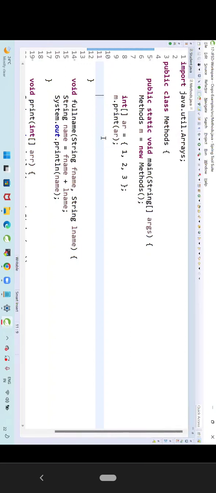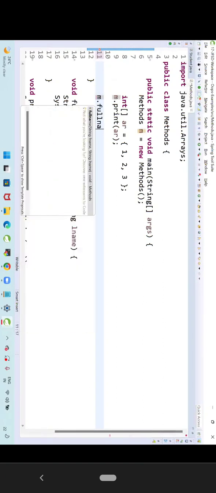FullName method return type is what? Void. Does the fullName method have any parameters? Yes. How many parameters are available? 2 parameters. What is the data type of the parameters? String. Okay, now can you tell me how to call that method? Come on. Directly can I call fullName? No, that is an instance method. How to call the instance method? By using object, m dot fullName.